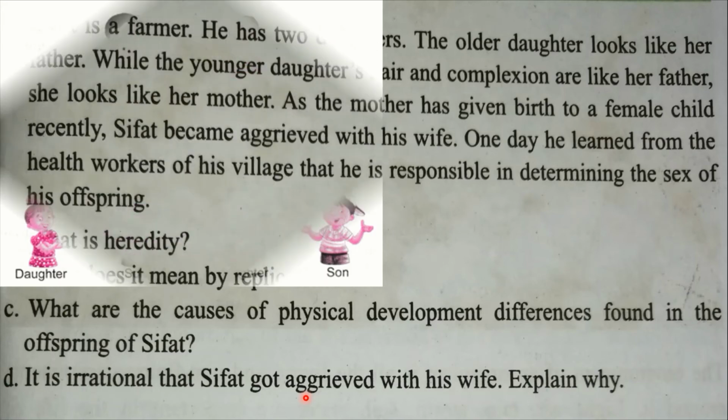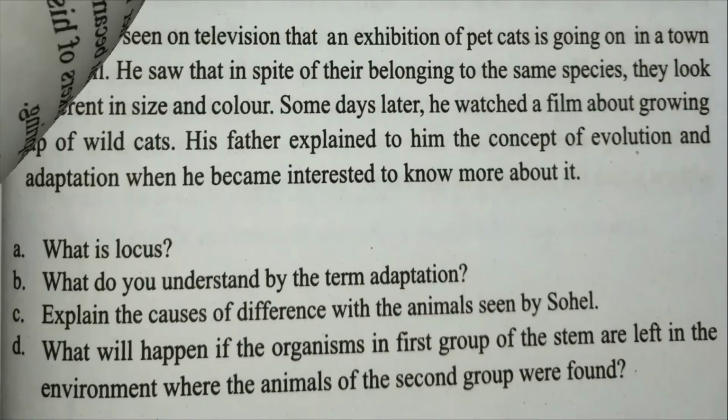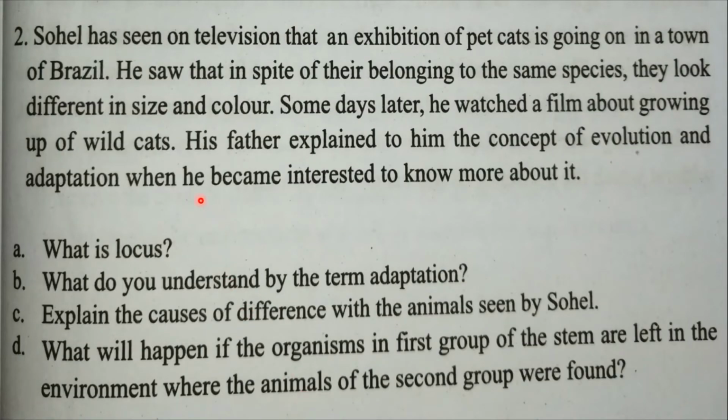Now everybody, let's see the second one, the creative question. Everybody read the stem properly. Sohail has seen on television that an exhibition of pet cats is going on in a town of Brazil. He saw that in spite of belonging to the same species, they look different in size and color.